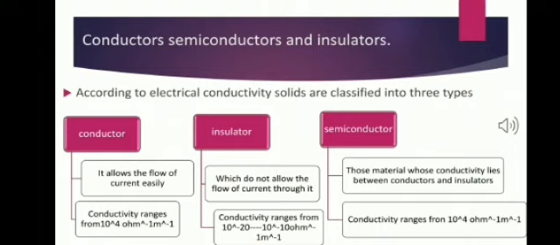The third important type of solids is the semiconductor, and it is very important. Solids having electrical conductivities ranging from 10 raised to power minus 6 to 10 raised to power 4 per ohm meter are semiconductors. Their conductivity is between the conductors and insulators. Now, metalloids like silicon, germanium belong to this category. So, these are the three types of solids based on electrical conductivity.